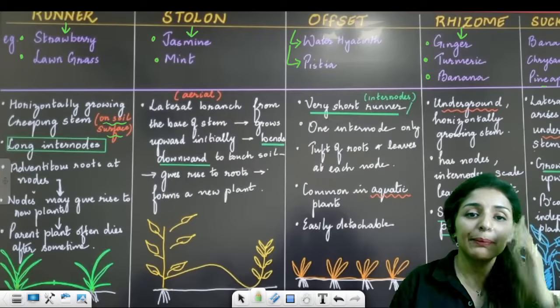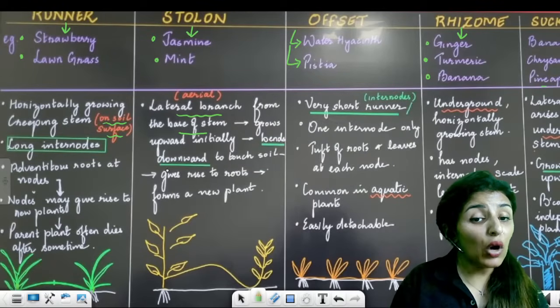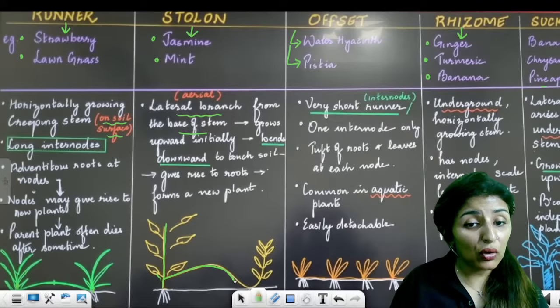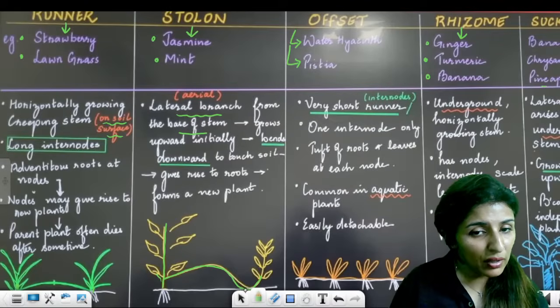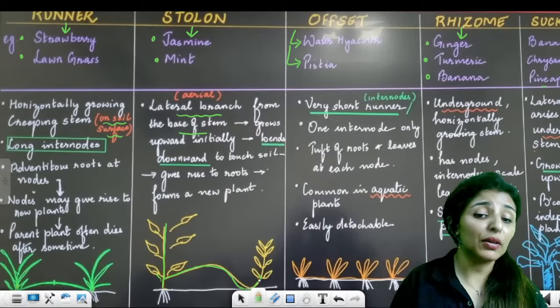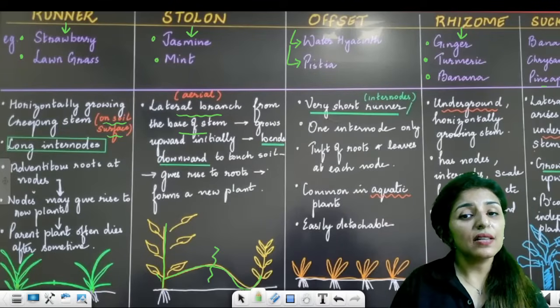The adventitious roots which grow on the nodes will continue to grow the plant. Are these points clear? Then moving on to stolon, a lateral branch from the base of the stem will arise, which will grow upwards. So like this. See, this is the main parent plant. This is the lateral branch which will grow from the base of the stem. It will bend downwards, touch the soil, and the part which touches the soil will start bearing roots. And this will form the new plant. So after a while, I can actually cut it from here and grow it as a separate plant.